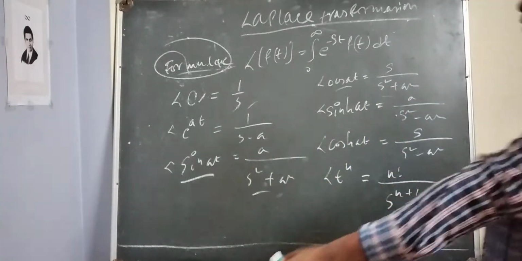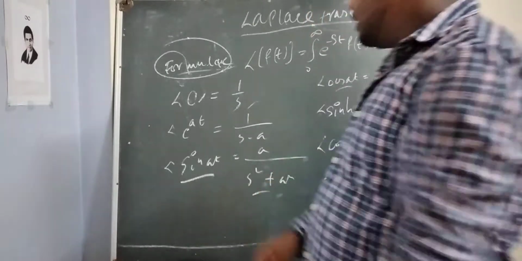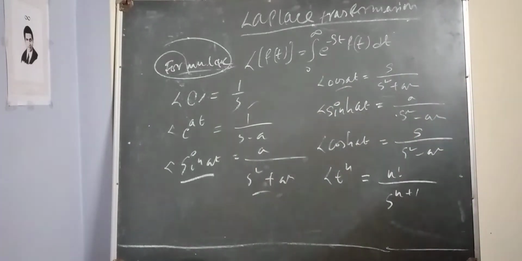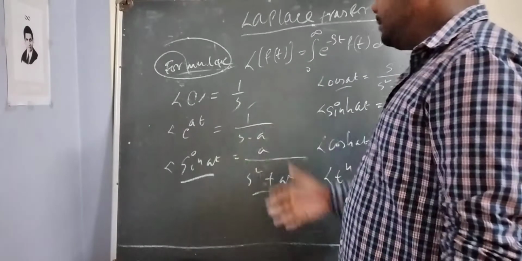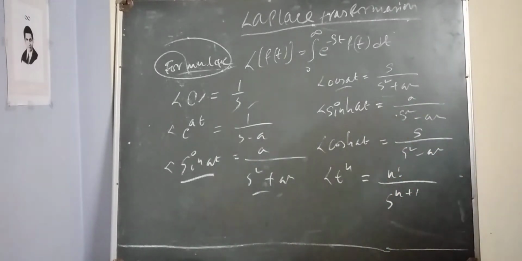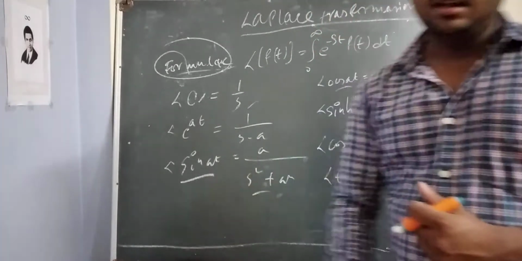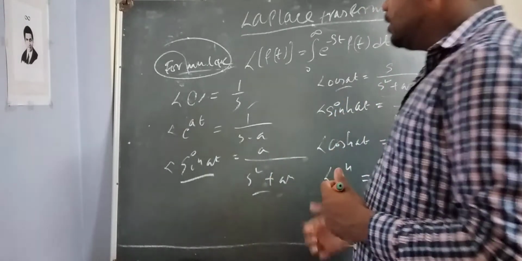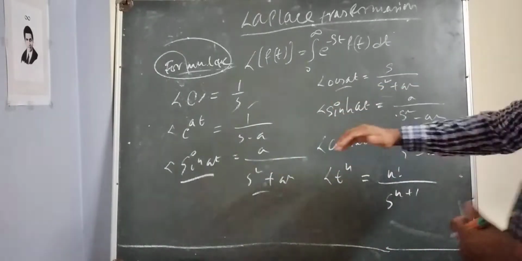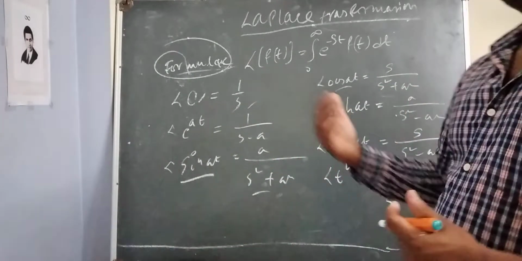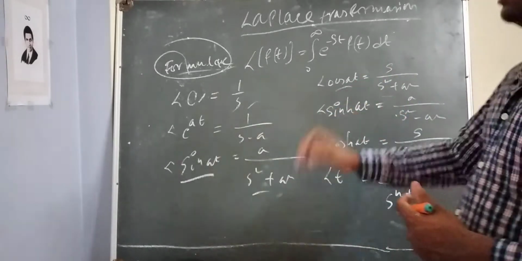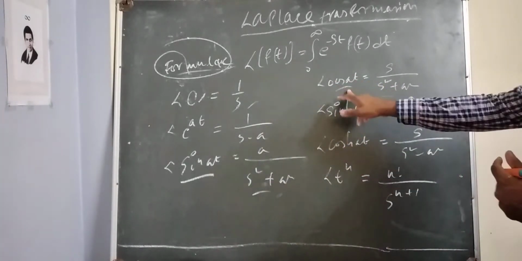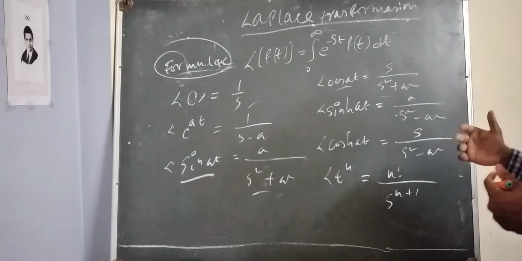I use such tricks to memorize these formulas, because to solve integrations in the Laplace transformation, we have to go through lots of different formulas. If you use the tricks, you may easily remember all such formulas. That's why I use this trick. So Laplace of cos at will be s divided by s square plus a square.